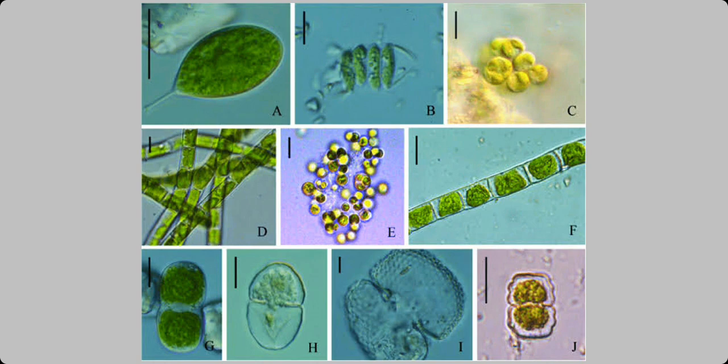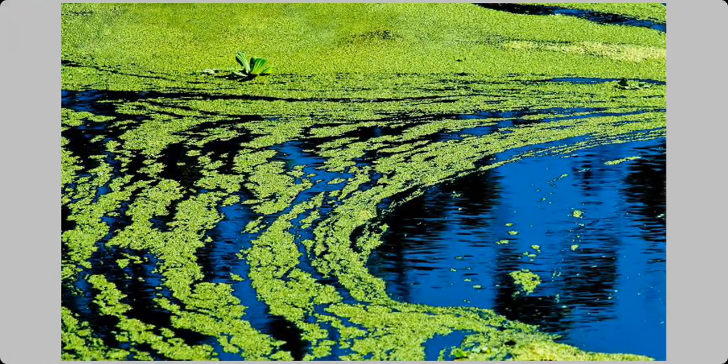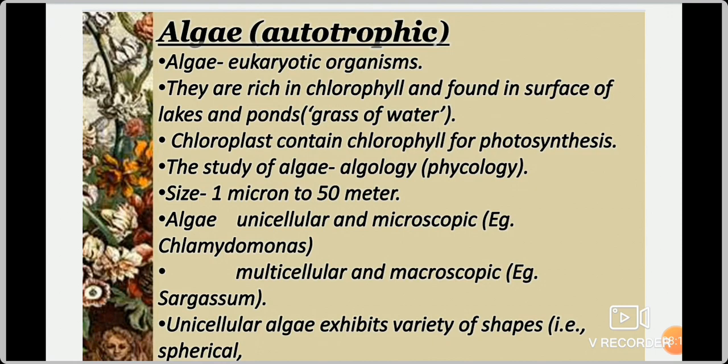Likewise, many different shapes of algae are there. Unicellular algae shows shapes like spherical, rod, and spindle shape.